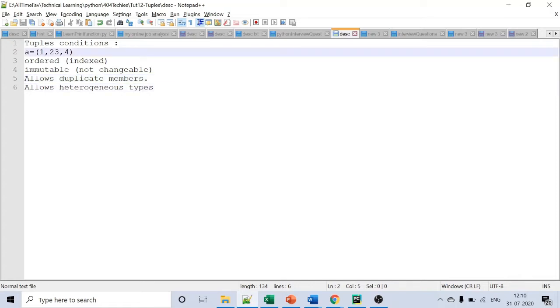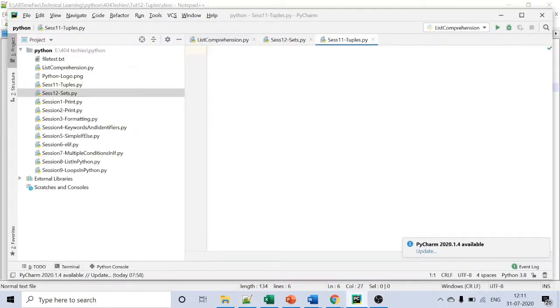You can have multiple data types inside the tuple, like one integer, one float, one decimal and one boolean. Likewise, you can have heterogeneous data types inside tuples. Okay, so we shall see now how to create a tuple.